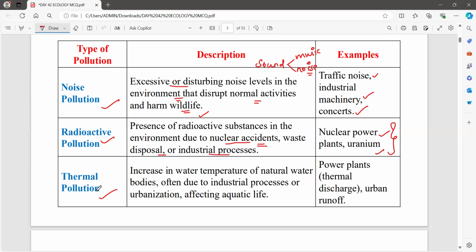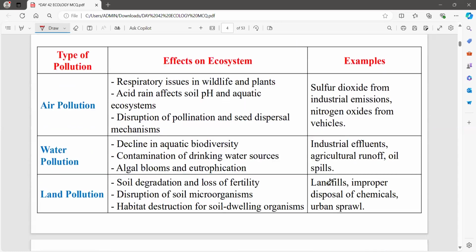Now, thermal pollution. Thermal pollution is nothing but an increase in the water temperature of natural water bodies, often due to industrial processes or urbanization, affecting aquatic life. Temperature increase also leads to disturbances in the organisms living on the earth. So this is also considered pollution if it goes beyond the normal level. The major pollutants are power plants, that is thermal discharge, and urban runoff. So these are the things which cause thermal pollution.